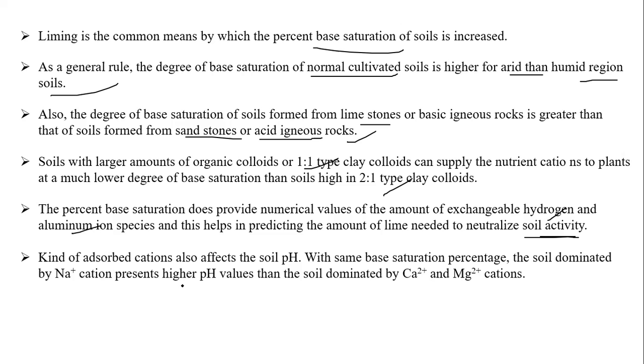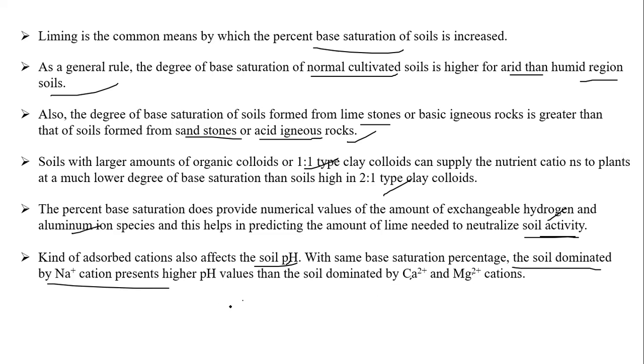The kind of absorption of cations is also affected by the soil pH, the soil reaction. So soil reaction will completely determine the CEC, which we will discuss in the coming class when we discuss the topic pH. With the same base saturation, the soil can be dominated by sodium at higher pH. So if the pH is very high, what will happen? Sodium content is very high. Otherwise, the soil is dominated by calcium and magnesium at the lower pH value. So these are the conditions.